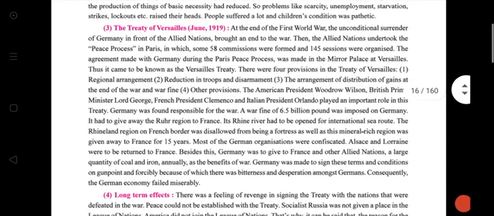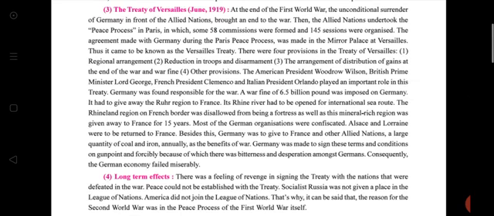Then the Treaty of Versailles. See, students, from this point you need to write the main four provisions in the Treaty of Versailles. See in line number 1, 2, 3, fifth. There were four provisions in the Treaty of Versailles, and you write those four. Then 6.5 billion pound was imposed on Germany. It is also an important line.